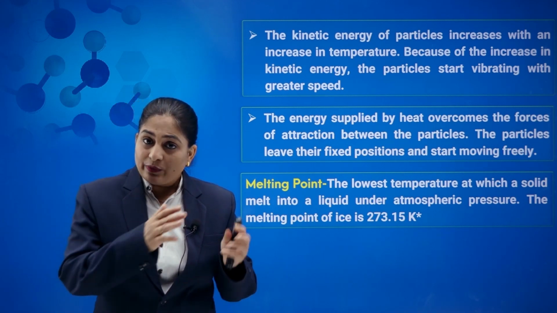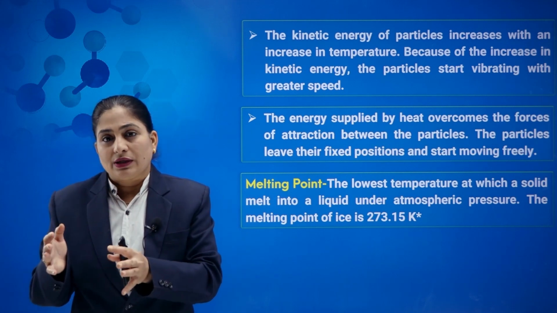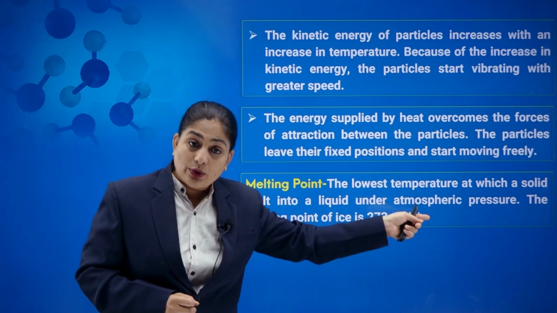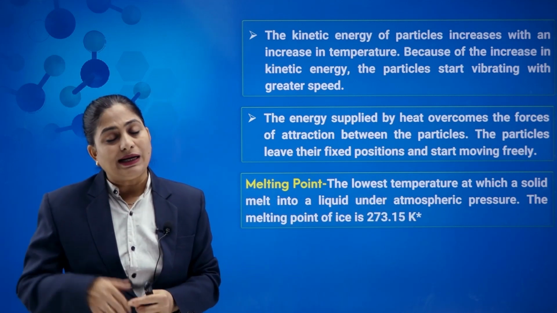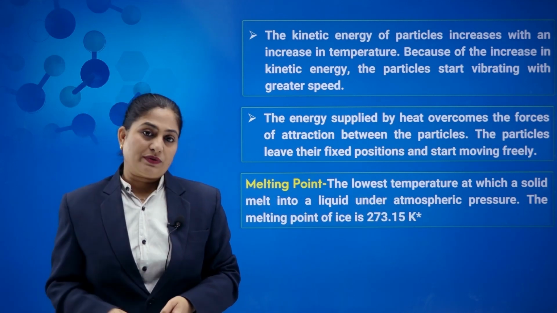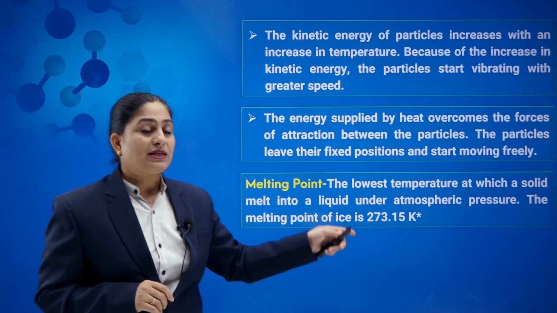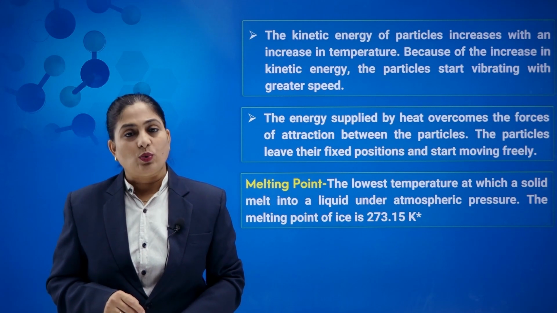So we observe that when solid changes into liquid, the temperature is known as the melting point, and we can define melting point as the lowest temperature at which a solid melts into liquid under atmospheric pressure. And for ice, the temperature is 0 degrees Celsius or 273.15 Kelvin.